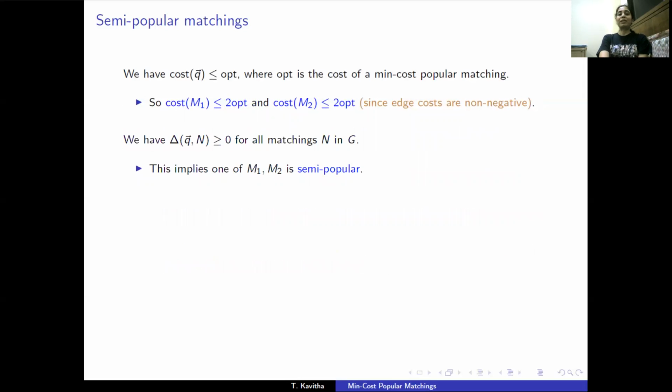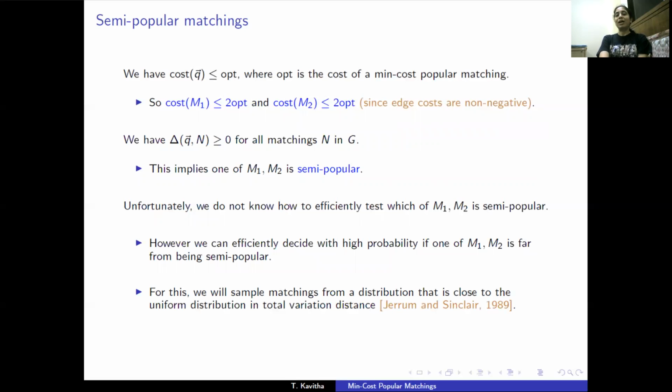So it follows from the optimality of Q that both cost of M1 and cost of M2 are at most twice opt, where opt is the cost of a min-cost popular matching. Moreover, at least one of them is semi-popular. However, we do not know how to efficiently test which of these two matchings is semi-popular. So we know one of these two is a matching we desire, a semi-popular matching whose cost is at most twice opt. However, which of these two it is, we do not know how to efficiently decide. However, we can decide with high probability if one of these two is far from being semi-popular, in which case the other one is a desired matching.